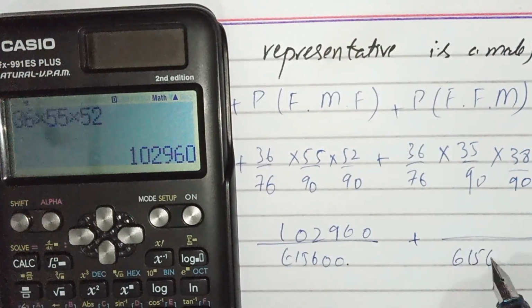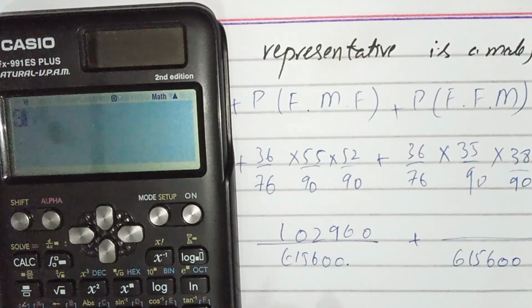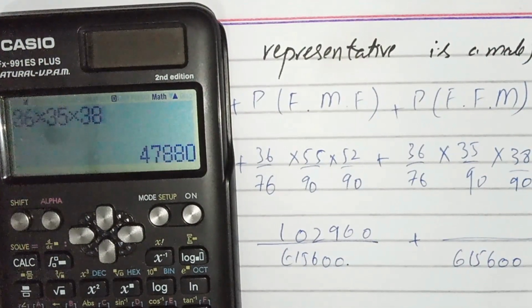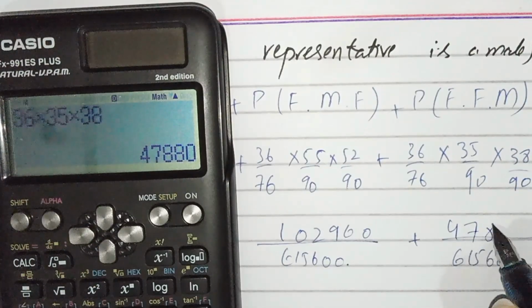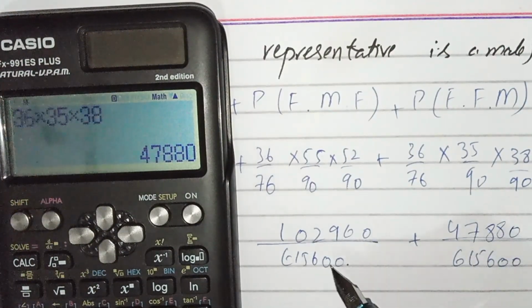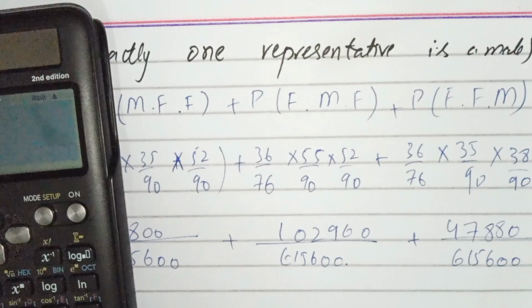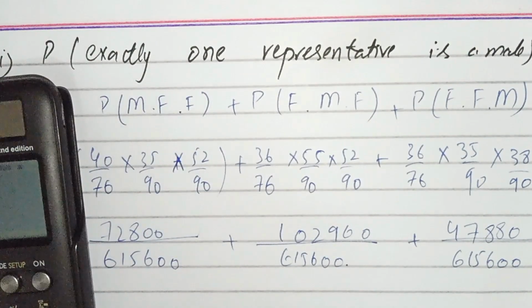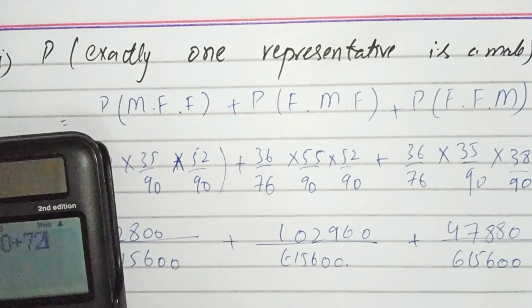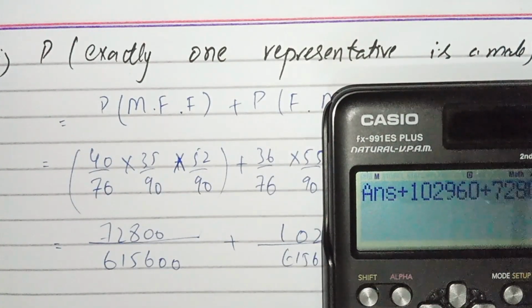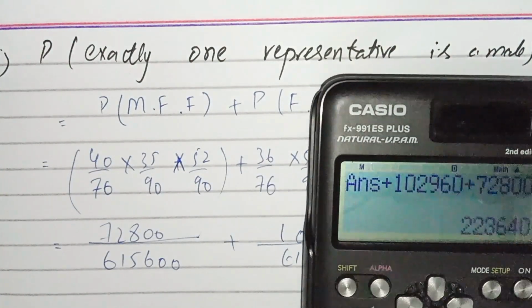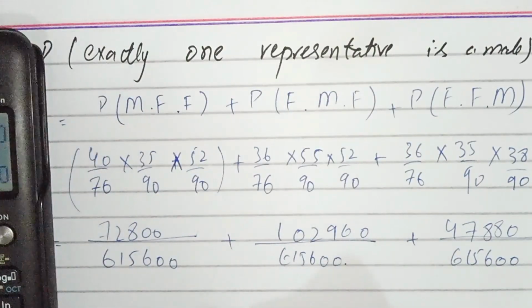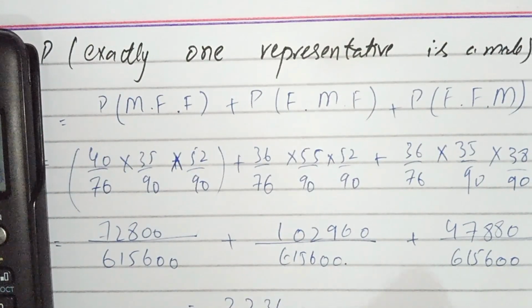And 615600. 36 multiplied by 35 multiplied by 38, 47880. Now we have to add this: 47880 plus 102960 plus 72800, and we get 223640 over 615600.